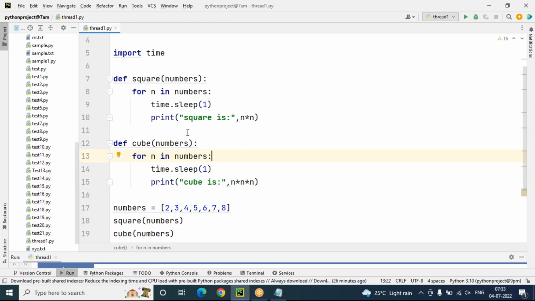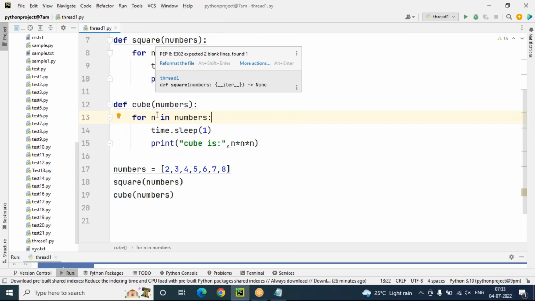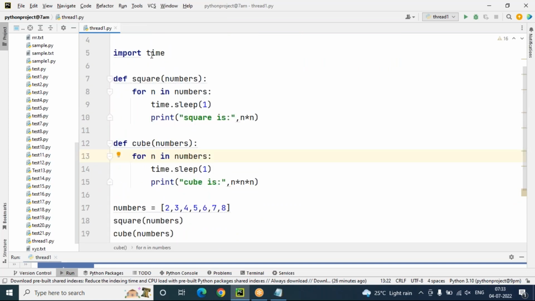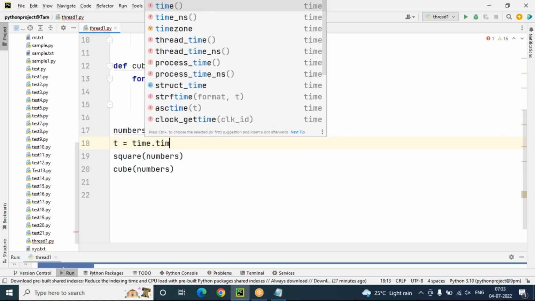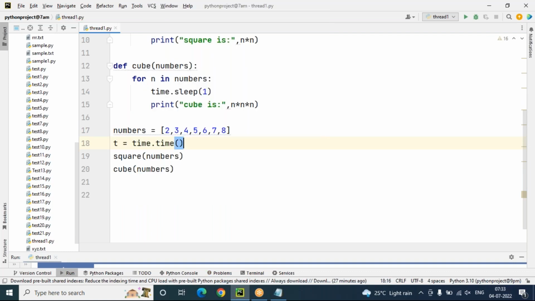How much time? Okay, so how can I calculate it? Just observe here: there is the time module. Here I'm going to mention a time object. t is my time object, equal to time, the module name, dot time, the method name. Time is the method name. And I want to perform print "done in".